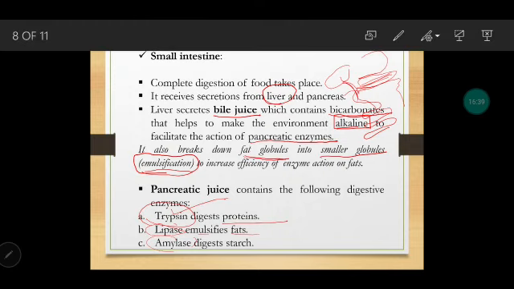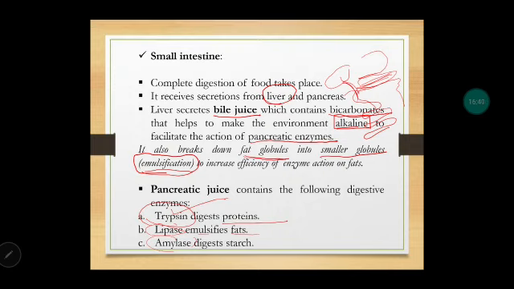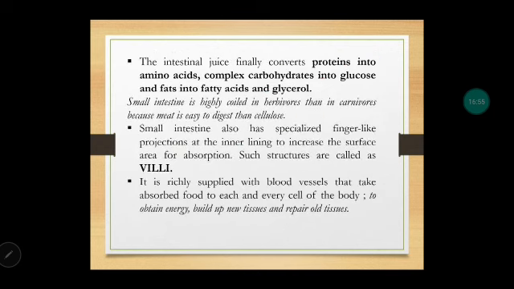See, amylase, the enzyme which is there, will always act on starch. In saliva also amylase was there, that amylase was called salivary amylase, and the amylase which is present in the pancreas, we can call pancreatic amylase.